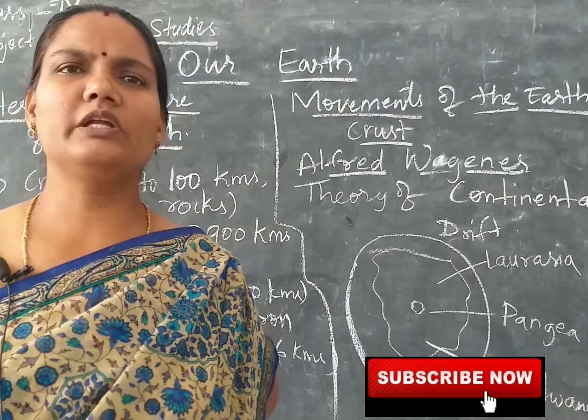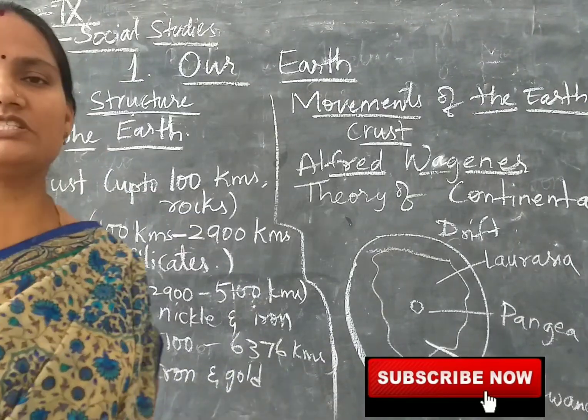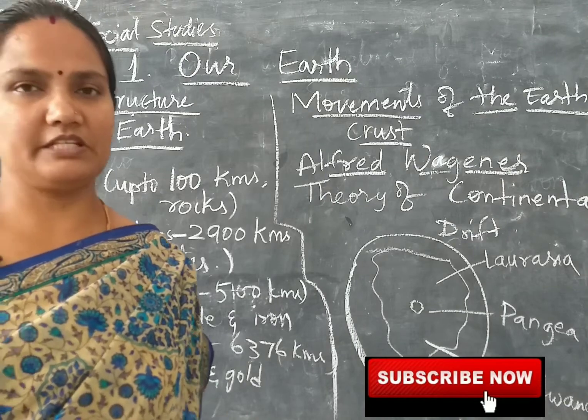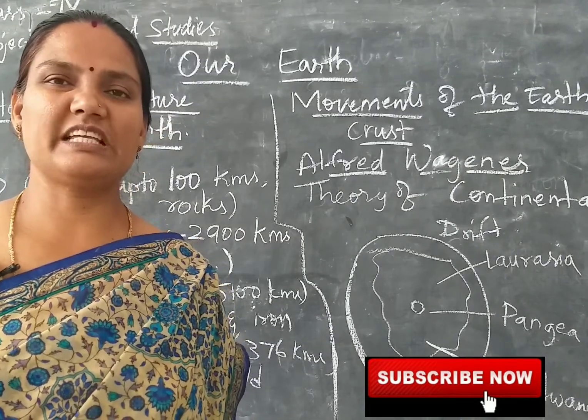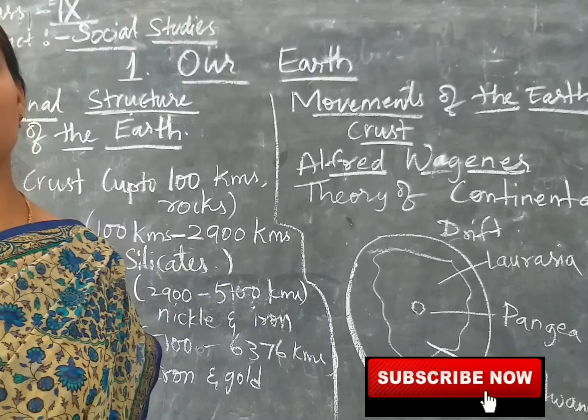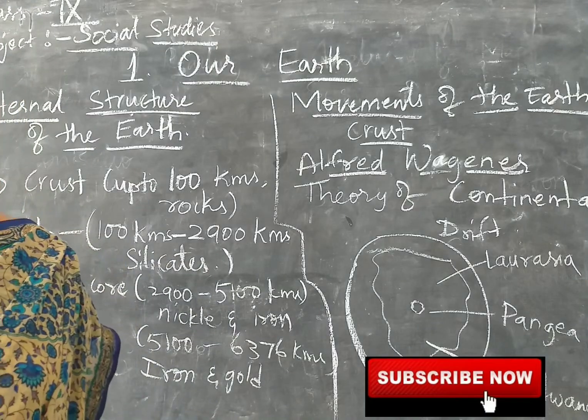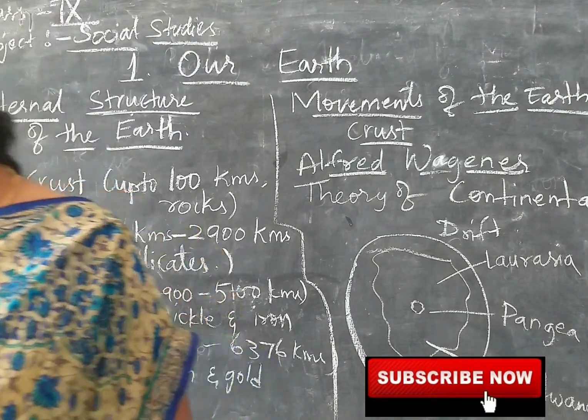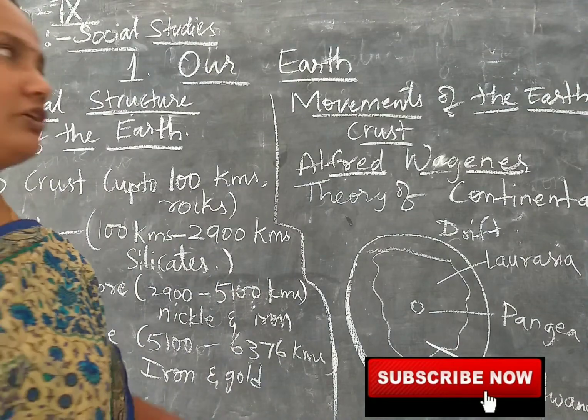Not only these, there are many other minerals present in the earth which continuously emit gases which are very poisonous and dangerous. So this is about the internal structure of the earth.